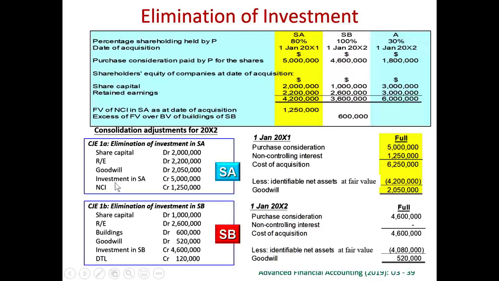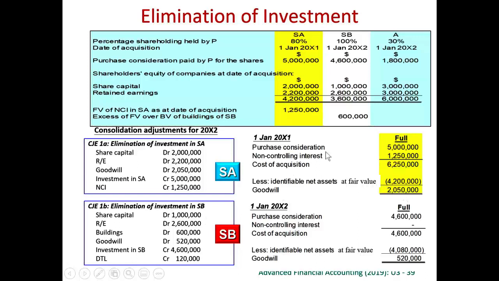Anyway, we have calculated the goodwill. Thereafter, we adjust for the consolidation adjustments. For subsidiary A, we credit investment in subsidiary A 5 million. We credit non-controlling interest 1.25 million. This is what we pay. What we get at the day of acquisition was share capital and the retained earnings. Therefore, we debit away the share capital and we debit away the retained earnings at the day of acquisition. This is what we get. So what we pay minus what we get is goodwill. So goodwill is a balancing figure, exactly matched with our calculation.